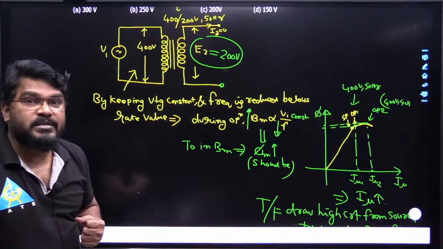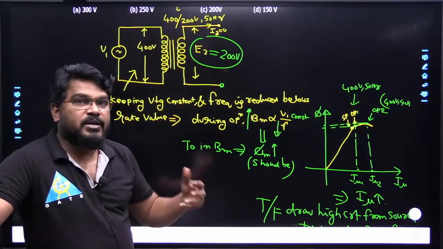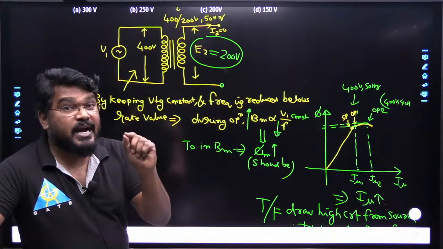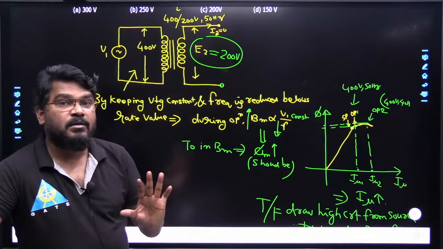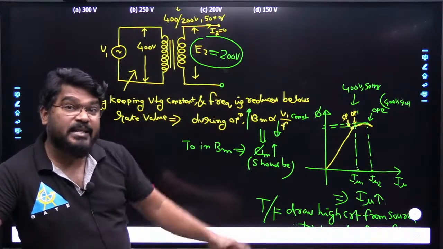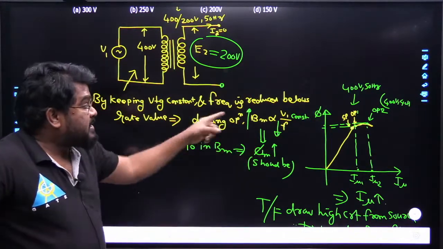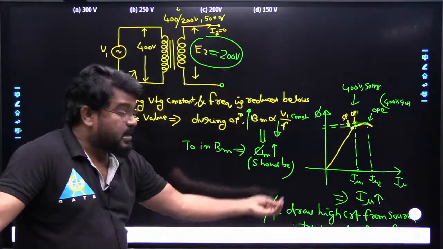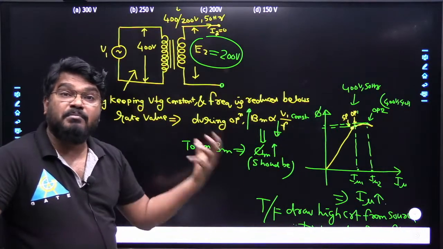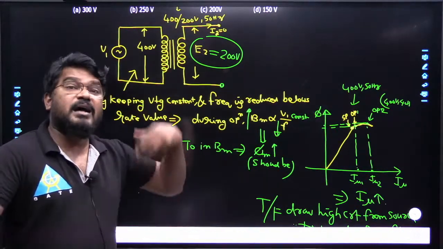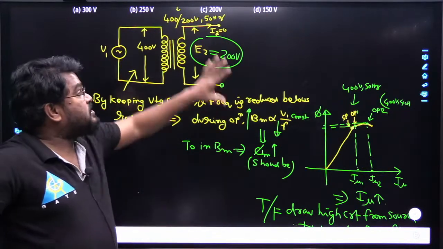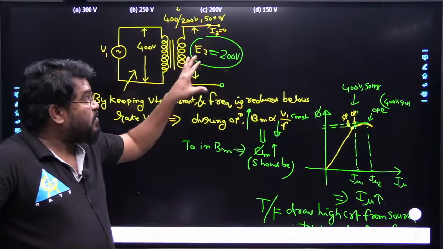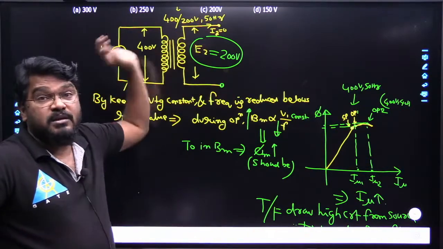Consider the open circuit test, which I think you have done in your laboratory, conducted at rated voltage. If it is operated below the rated frequency, the flux density increases, so the transformer draws a high amount of current from the source and the losses also increase. But there is no change in the secondary terminal voltage; it remains the same. The answer for this question is 200 volts.